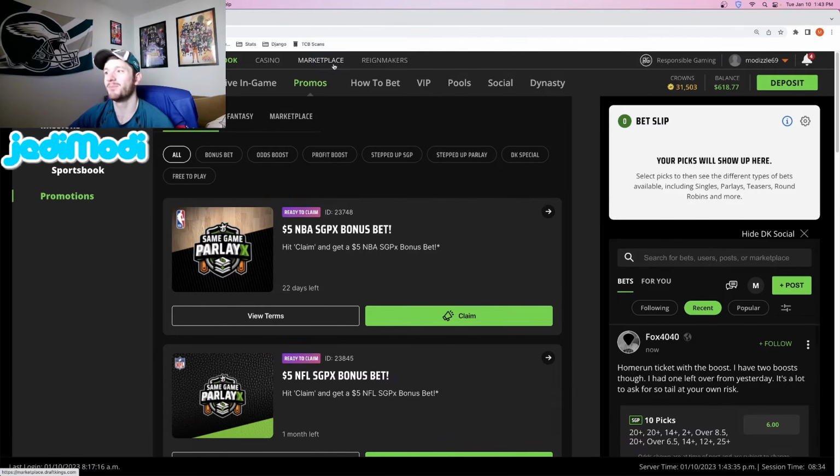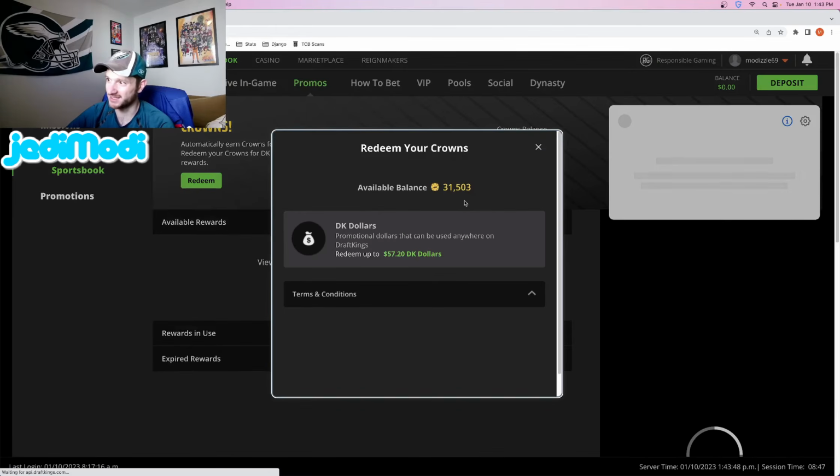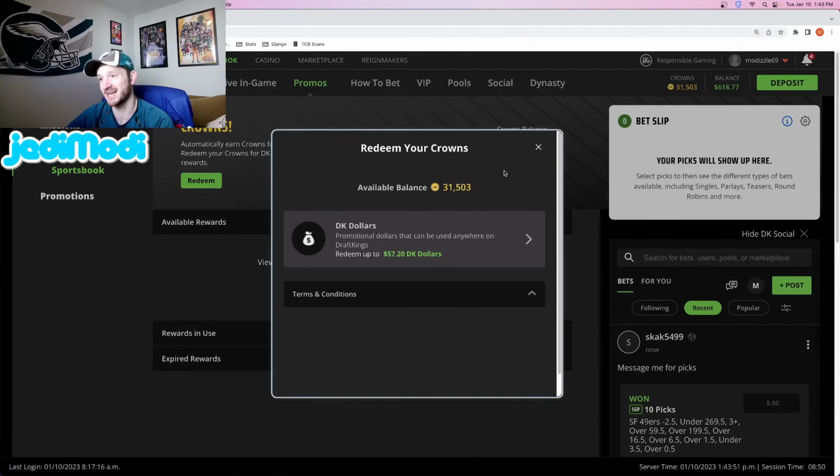The DraftKings Marketplace is kind of cool, as well as the crowns. The crowns are DraftKings' way of giving you rewards points. So 31,000 crowns sounds like a lot, but when you click into it, it's actually the equivalent, I think, of $57. So it's not exactly a ton. You earn crowns the more money you bet with DraftKings. They give you a different amount of crowns for different types of bets, which you can see in their rewards program. But all you need to know is the more money you bet, the more crowns they give you, and you can convert those crowns into DraftKings dollars.